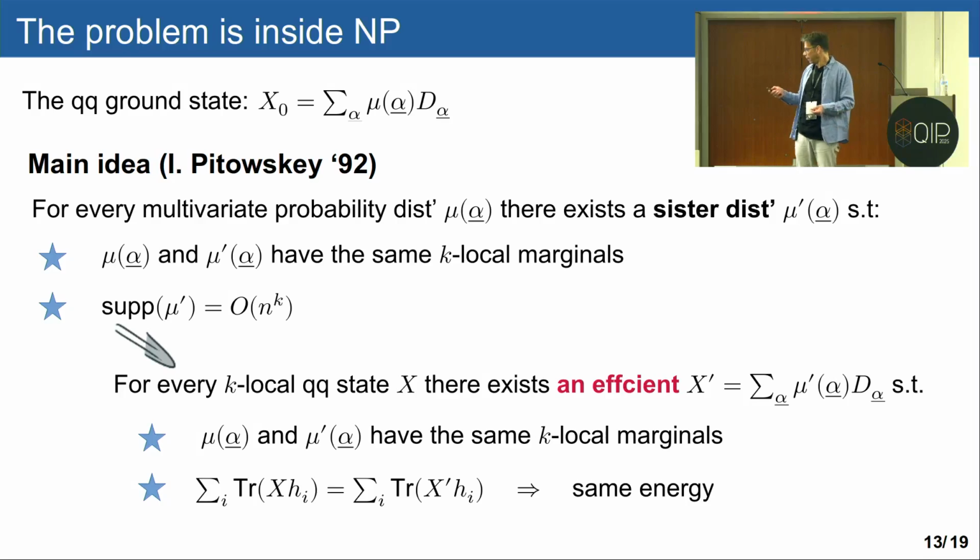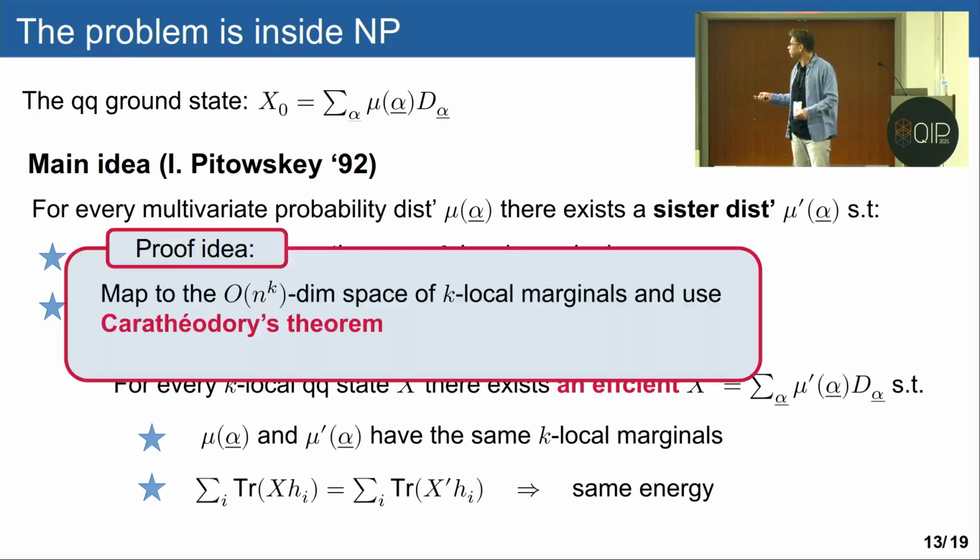The way Itai proved that was using Carathéodory's theorem. He was mapping the probabilities into the space of marginals and then using Carathéodory's theorem. So that's the way that proof works.